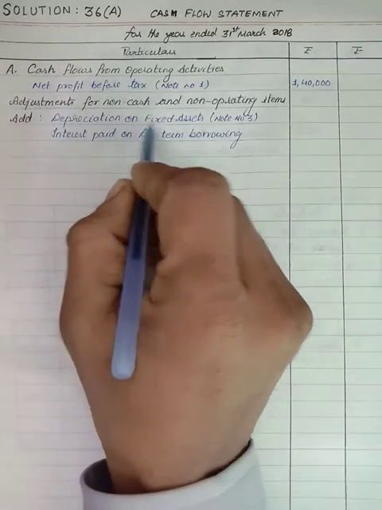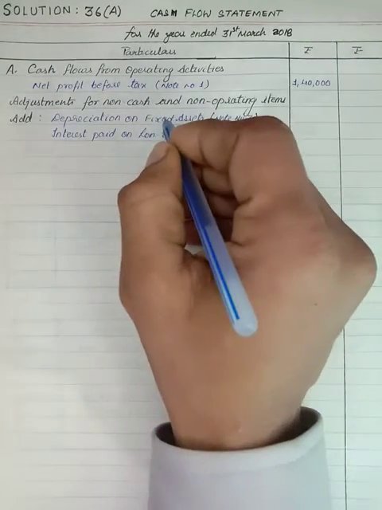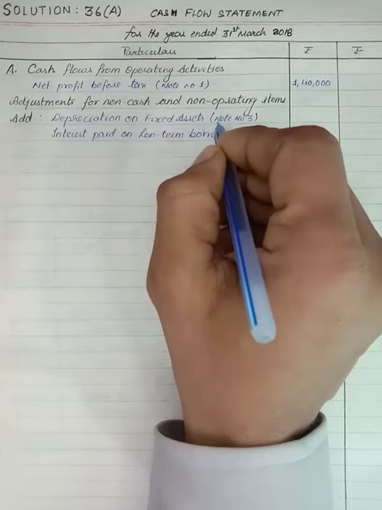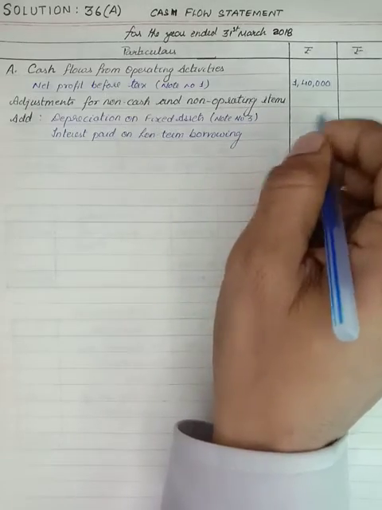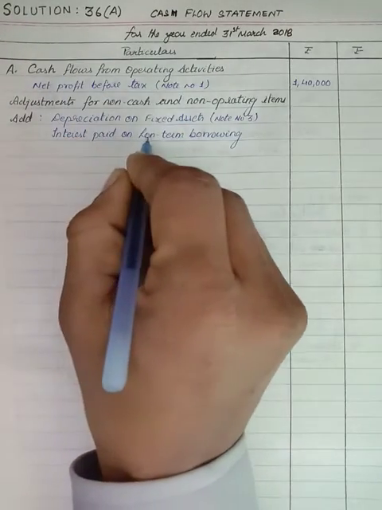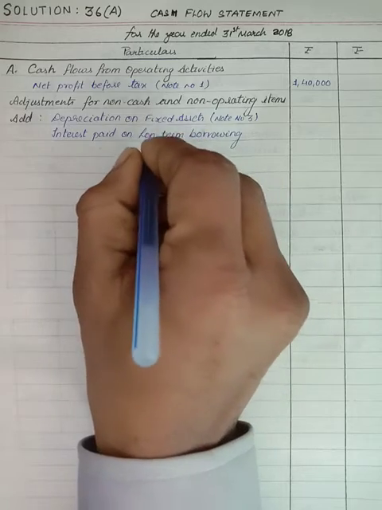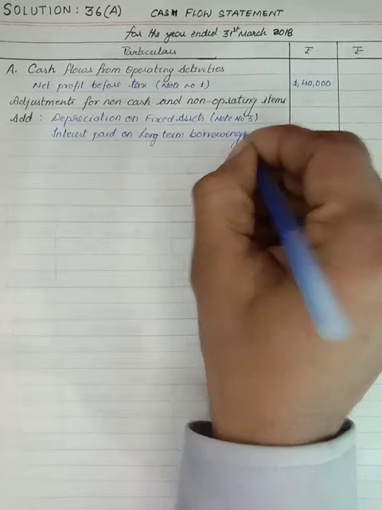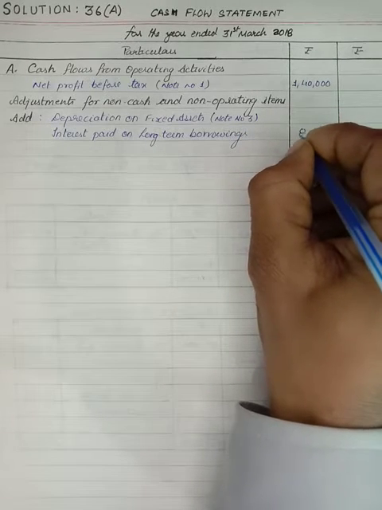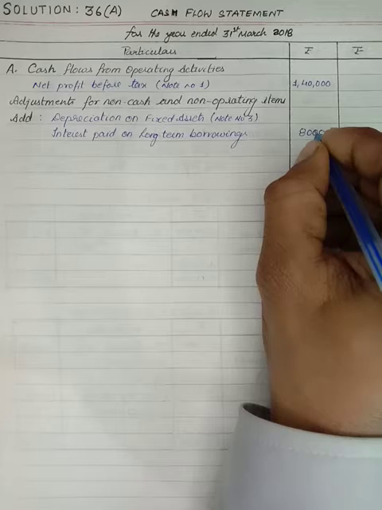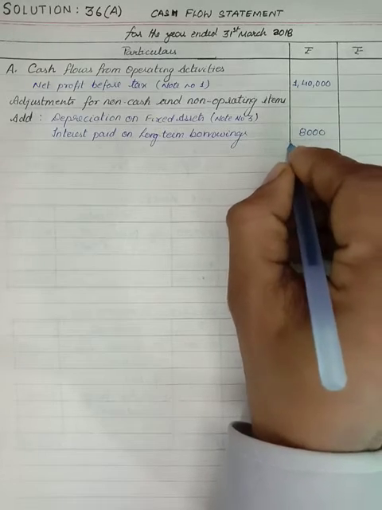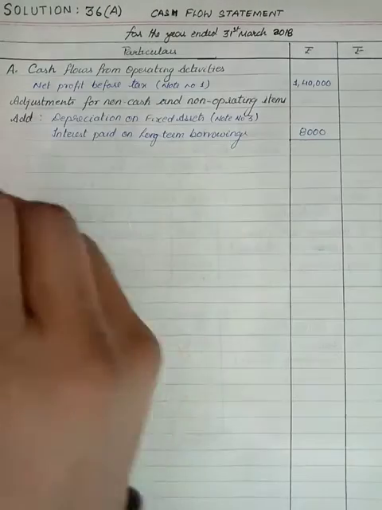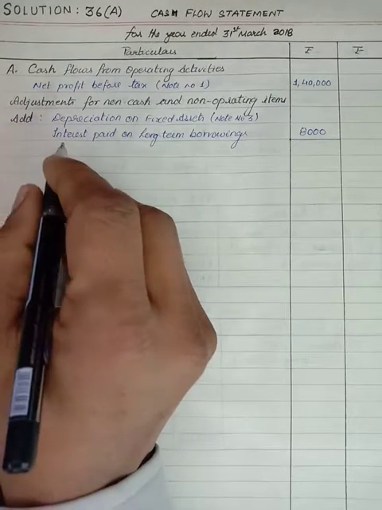this depreciation on fixed assets. So on fixed asset we have to make a separate account, that is our depreciation account, that is note number 3. That amount we will write later on. The next is your interest paid on your long-term borrowing. So you can see interest paid on long-term borrowings is given 8,000 rupees. It is clear. After that nothing is given, so we will put the line here, and whatever the calculation we will get here, that will be of your operating profit before working capital change.